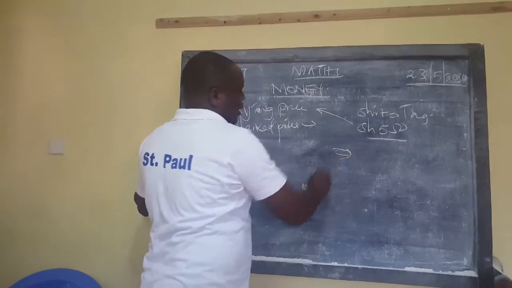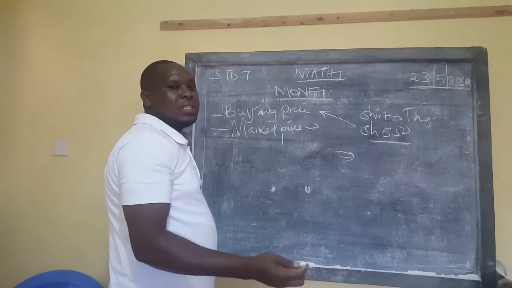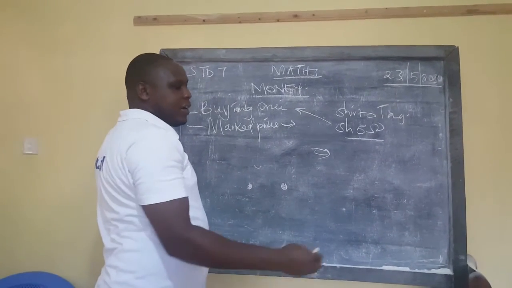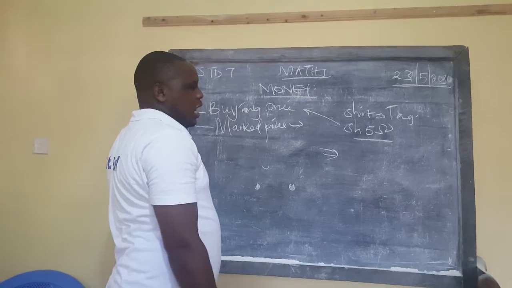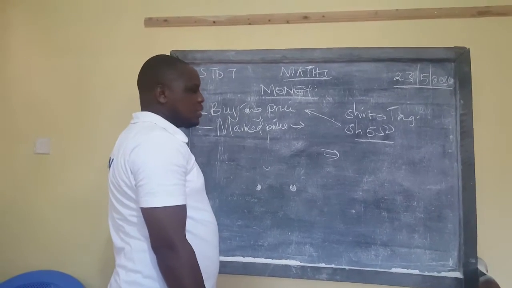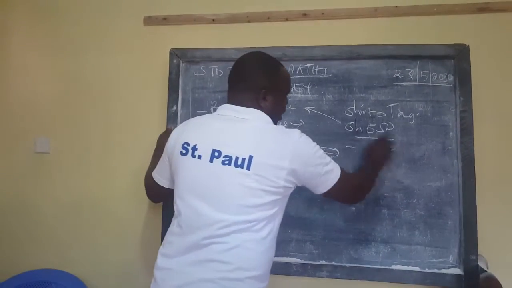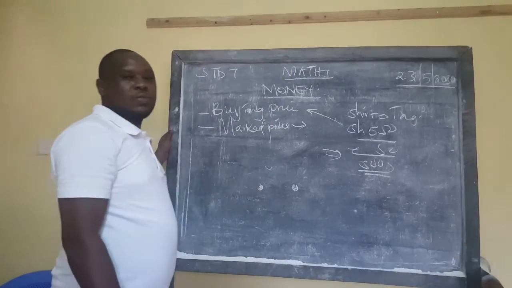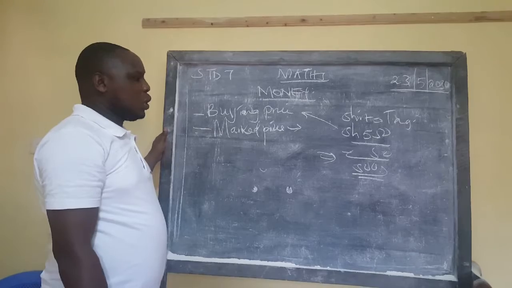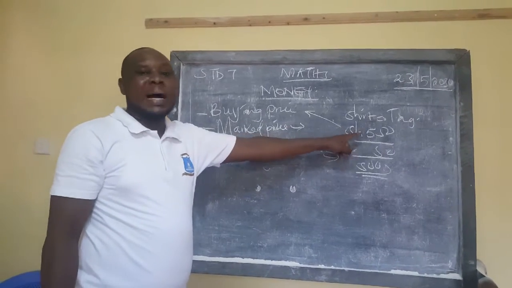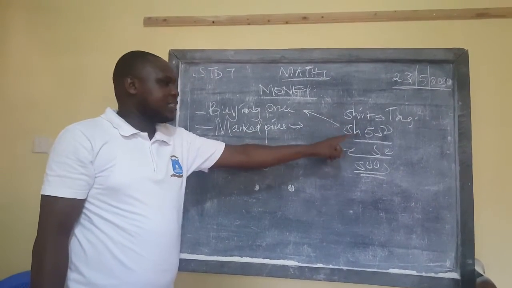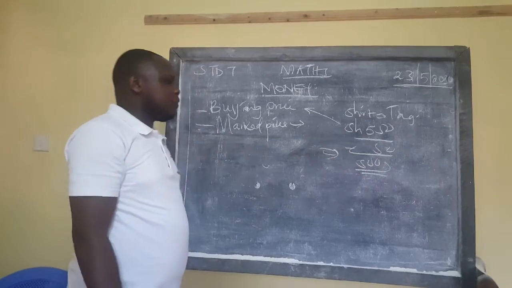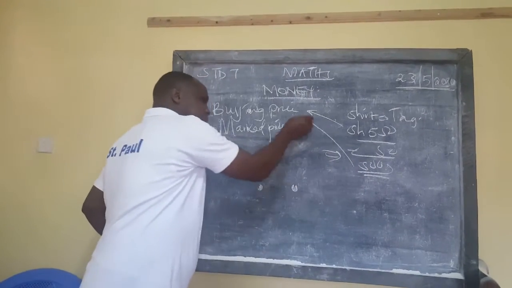If it's not in the supermarket, the person may decide to give you some discount, tells you, from the 550 of the shirt, I'll discount you 50. 50 means you subtract 50 here. You are going to buy that shirt at 500. You are given a discount of 50 shillings. So you're going to subtract the 50 from the market price or the tag price, and you're going to buy at 500 shillings. That is also buying price.